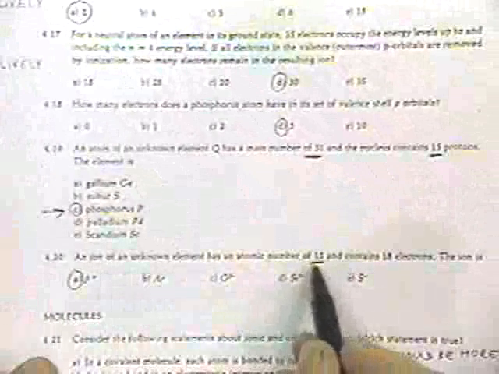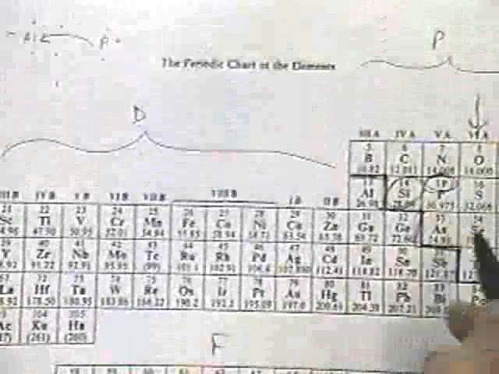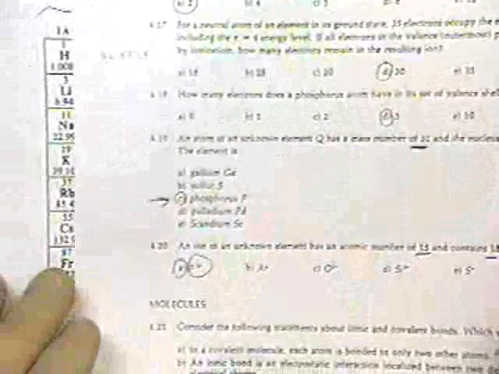This next question was, you have an ion of an unknown element. It has an atomic number of 15. It has 18 electrons. What is it? Well, again, phosphorus has an atomic number of 15. That is, it has 15 protons. And since it's got 18 electrons, it has 3 extra ones, which will give it a -3 charge. So that's what that comes from right there.